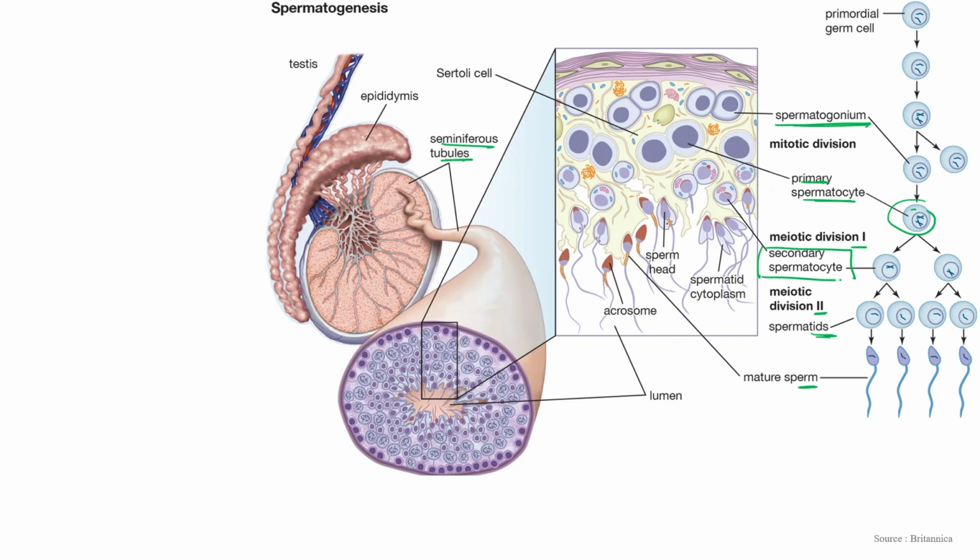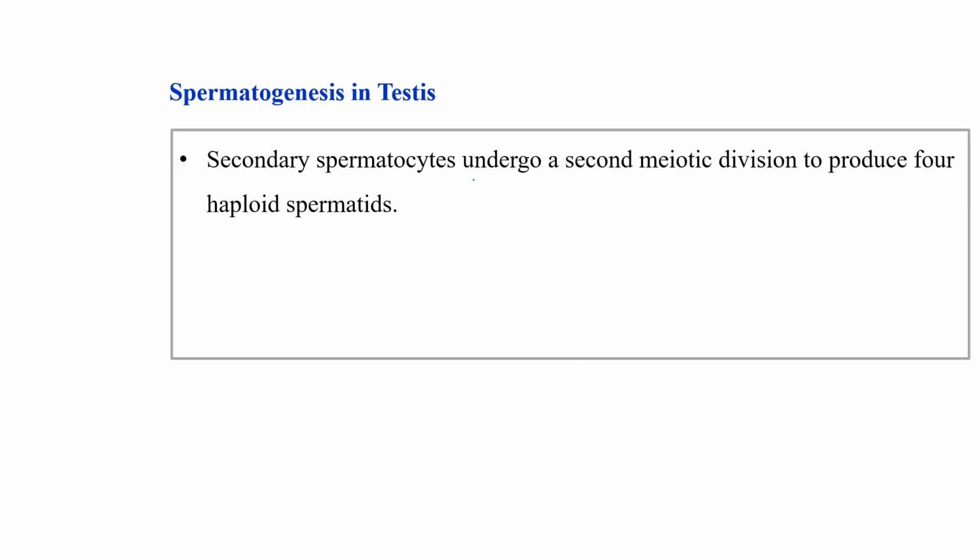So these are the spermatogonia. These are some cells, the Sertoli cells. These Sertoli cells provide nourishment to the developing sperm. So this is the sperm head, and this pointed brown structure is known as the acrosome. This is the tail region, and this is the neck region. The neck region contains many mitochondria which provide energy for the movement of the tail. Okay, so